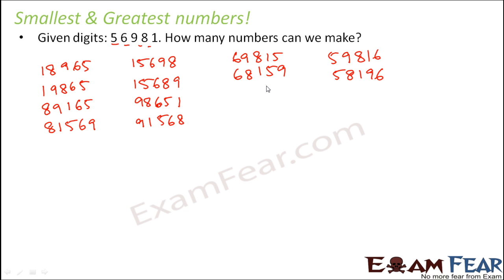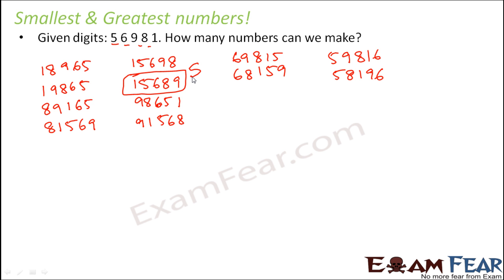Looking at the screen, you would see that this number is the smallest of whatever I have written. And if you write more numbers, you will still find that this is the smallest of all. So this is my smallest number. Why is this my smallest number? That is something we will discuss a little later.